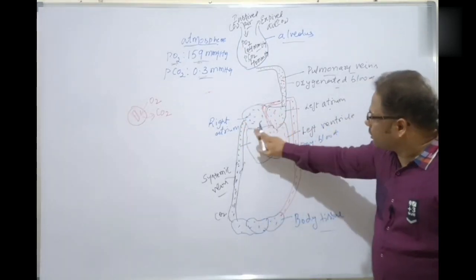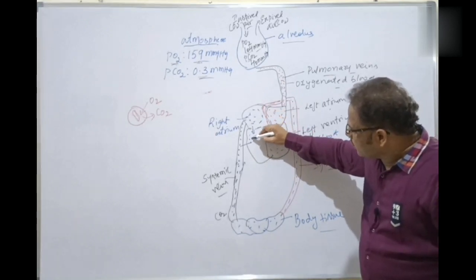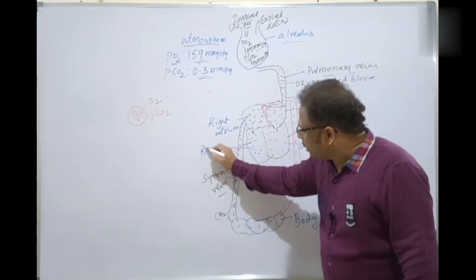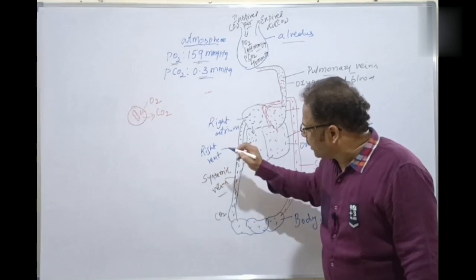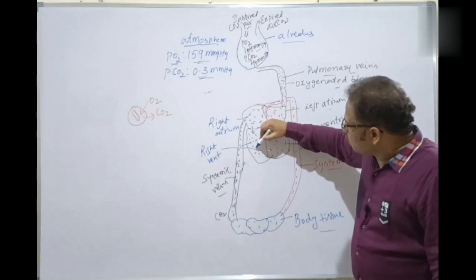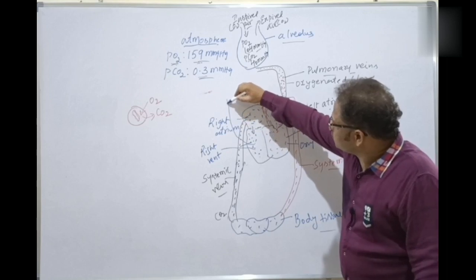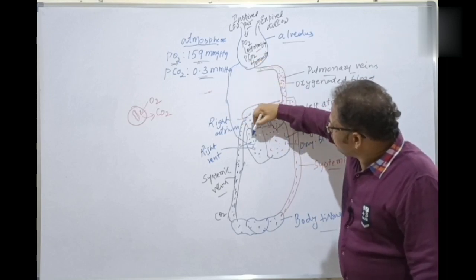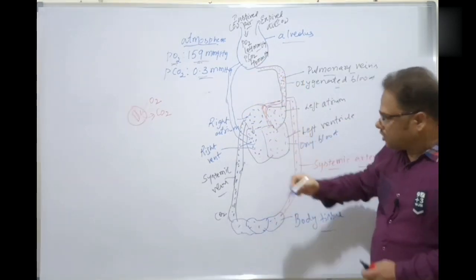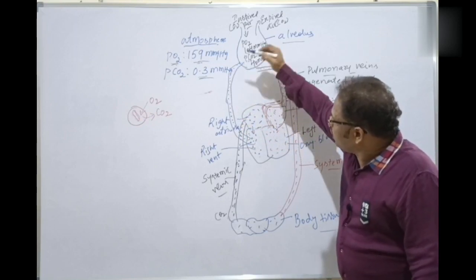So from here, through the right atrioventricular aperture, the deoxy blood is now moving into which one? This is the right ventricle, isn't it? The deoxy blood is moving to the right ventricle, from where it is carried forward. Here, another circulation is there, straight to the lungs again for oxygenation. The deoxy blood is pumped forward into the lungs for oxygenation.